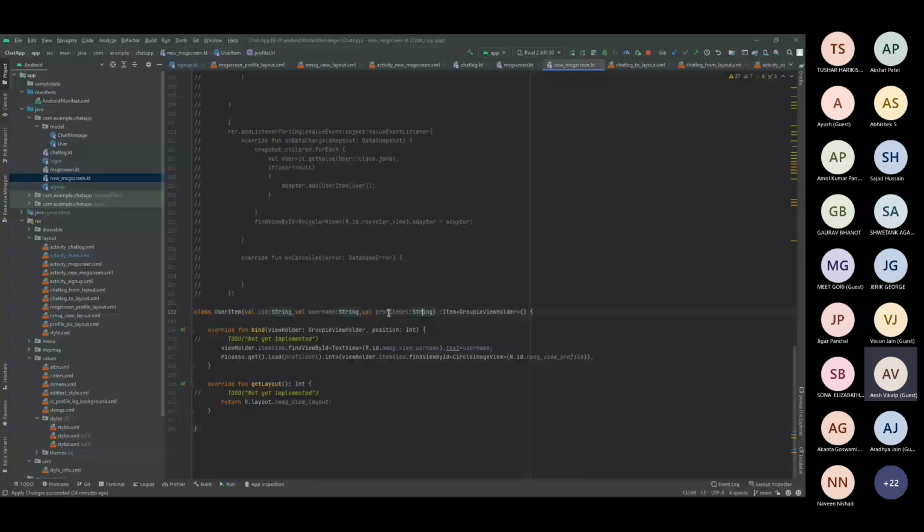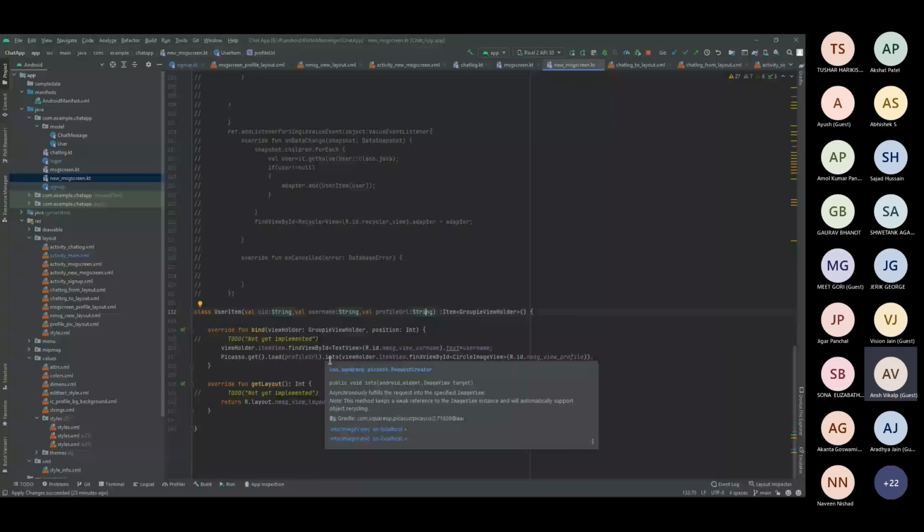As I told you, we might require this location later, so this is where I save the profile URL. Once I typecast into the object of user item, I just have to implement a layout. I have the data, but I don't know where to display it. To display the data, this is the layout.